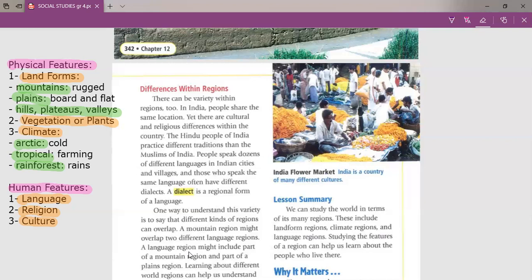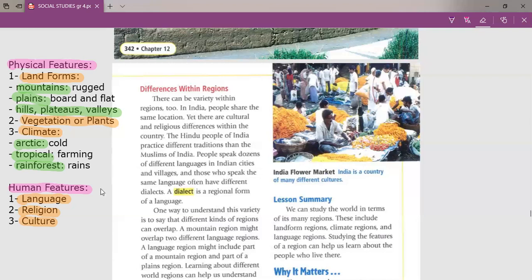In America, for example, if we speak about East America, all of the people have one language and one religion. They speak American English, and they are all Christian. But it has mountain regions, it has ocean regions because it's located along the Pacific Ocean, and it has river regions.